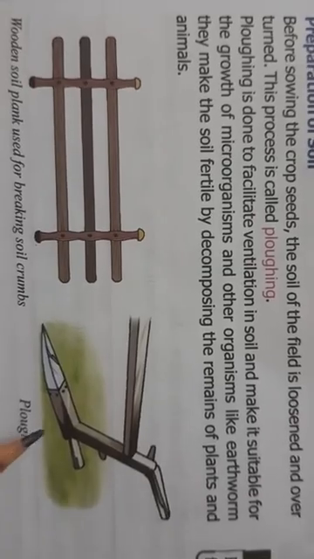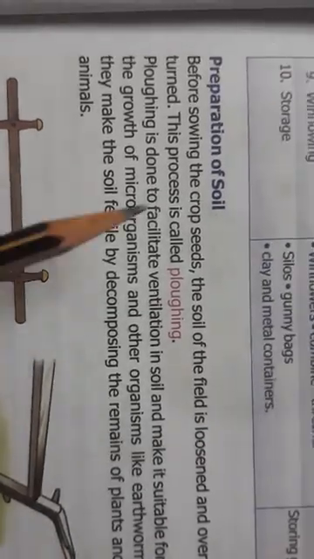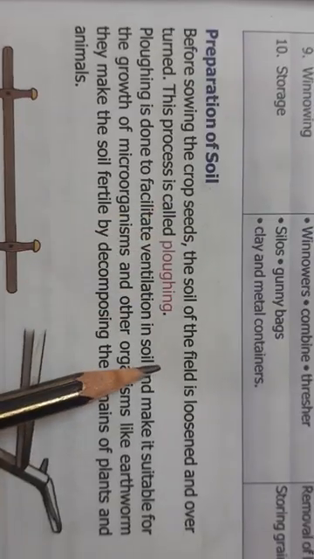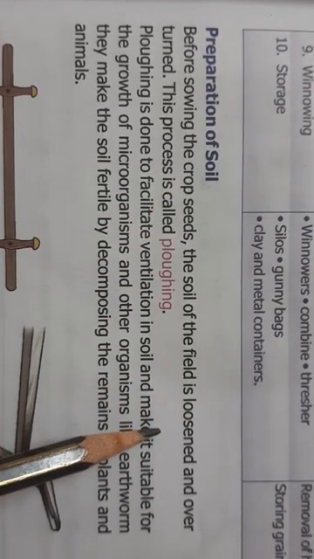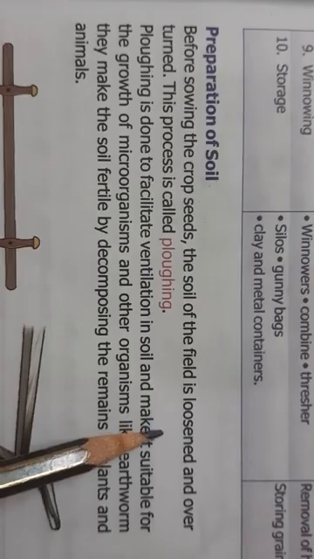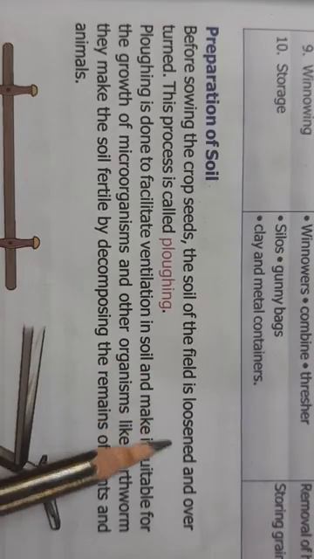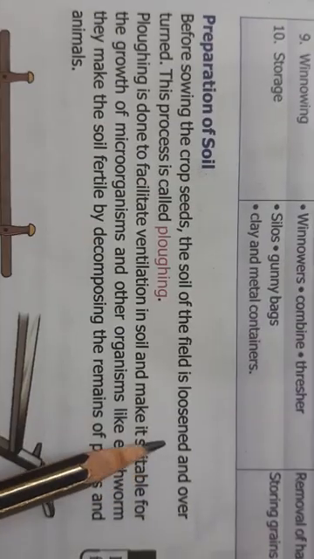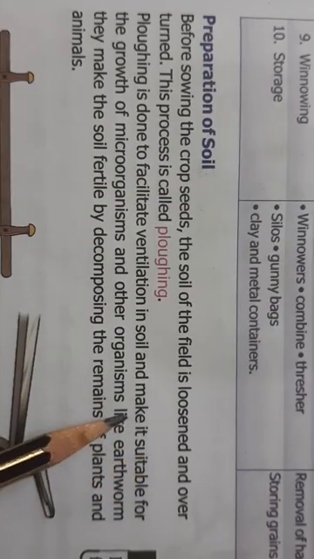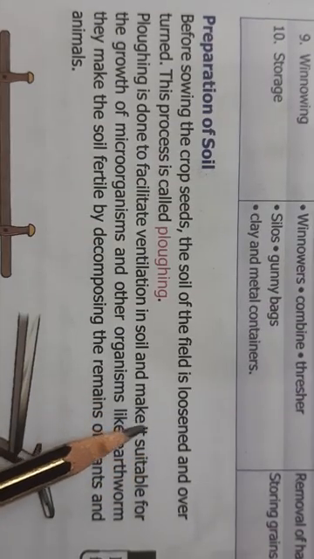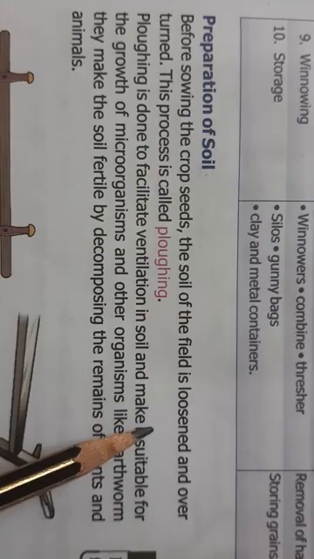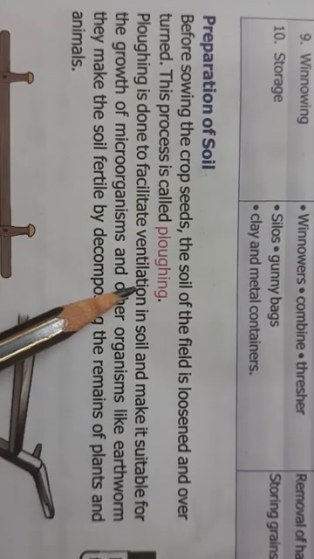Before sowing the crops, the soil of the field is loosened. In the process of plowing, what is done? The soil is loosened and overturned. Overturned means upar niche karna. So what happens when the soil becomes loose? The process of making the field loose is called plowing.